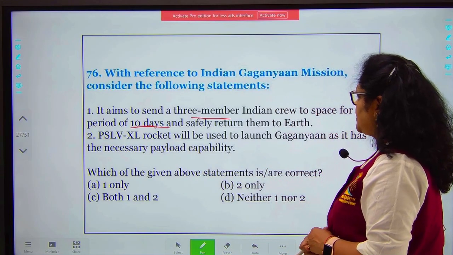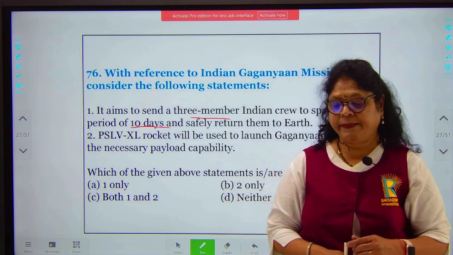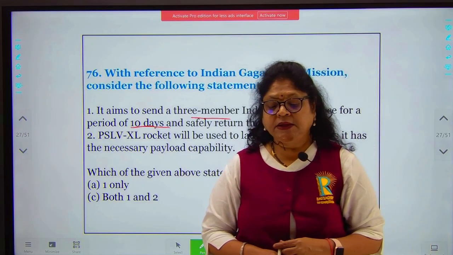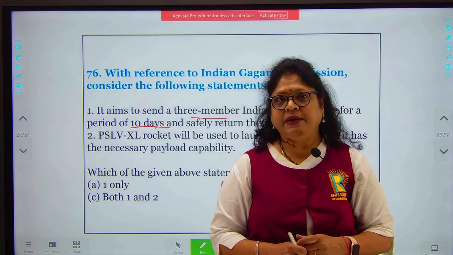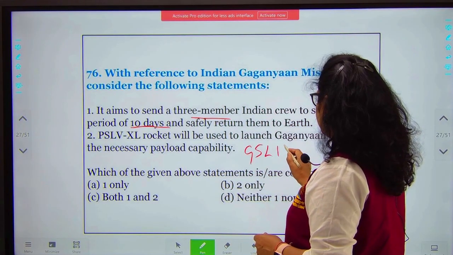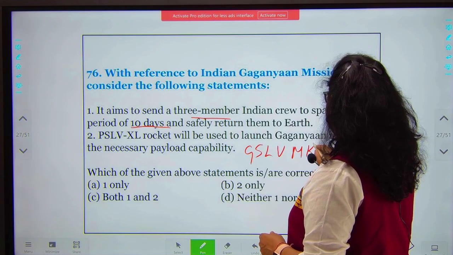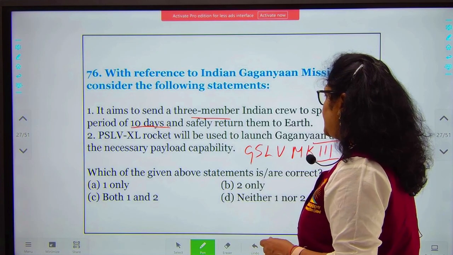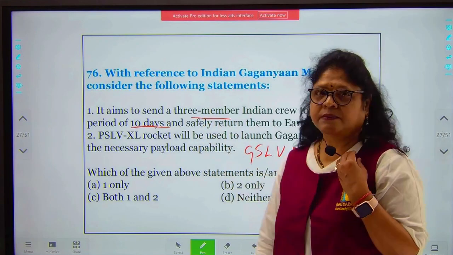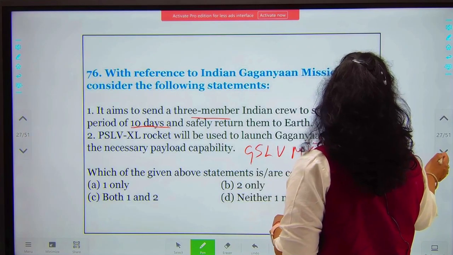PSLV XL rocket will be used to launch Gaganyaan as it has the necessary payload capacity. Here we have to see that it is going to be launched by the GSLV Mk3. This will be the rocket which will have the necessary payload capacity to launch the Gaganyaan mission. Okay, you got that? So now we go to the next question.